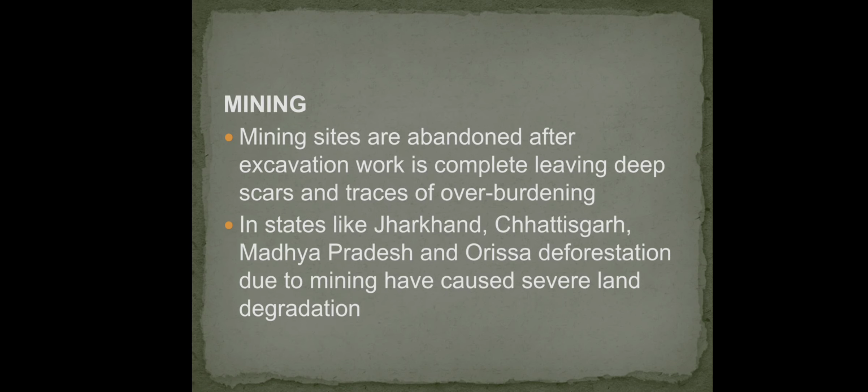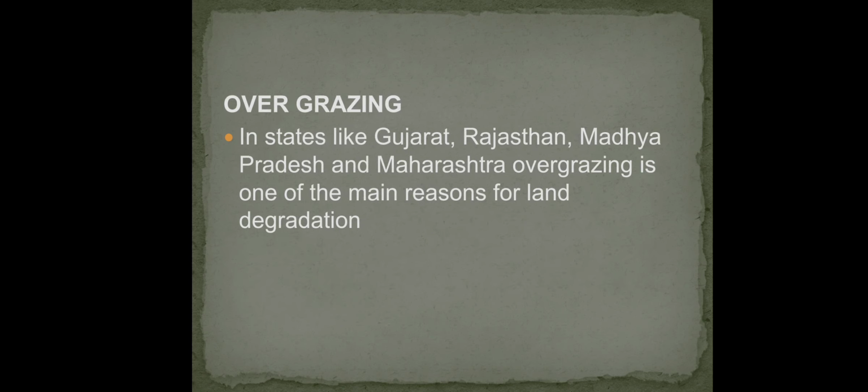Mining. Mining sites are abandoned after excavation work is complete, leaving deep scars and traces of overburdening. In states like Jharkhand, Chhattisgarh, Madhya Pradesh, and Orissa, deforestation due to mining has caused severe land degradation. Overgrazing. In states like Gujarat, Rajasthan, Madhya Pradesh, and Maharashtra, overgrazing is one of the main reasons for land degradation.